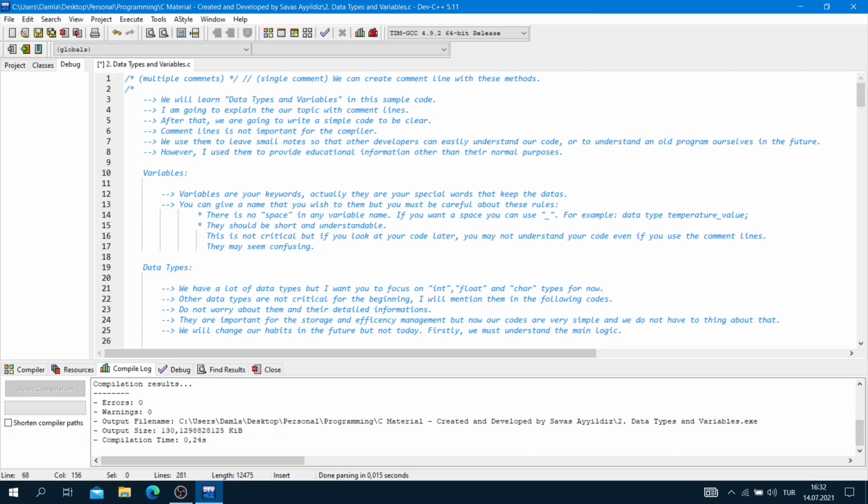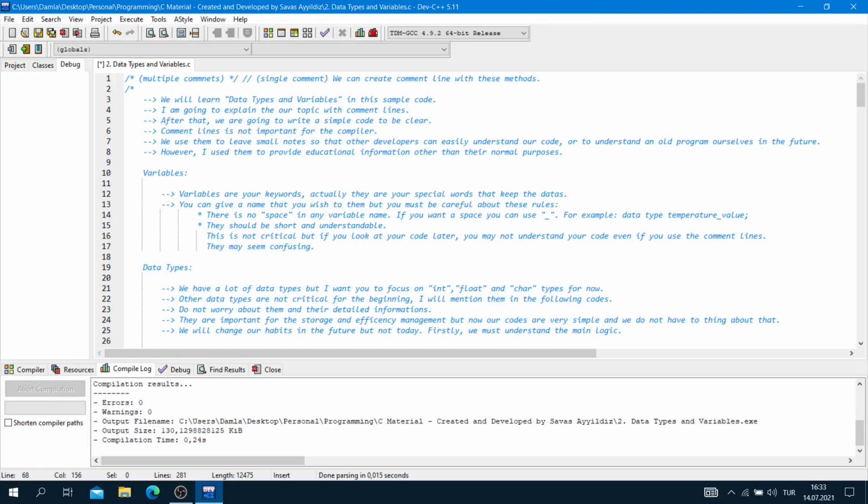Today we will learn data types and variables in this sample code. I am going to explain our topic with comment lines. After that, we are going to write a simple code to be clear. Comment lines are not important for the compiler.